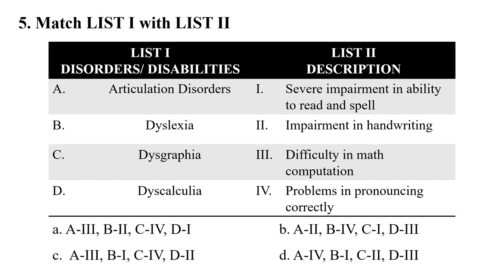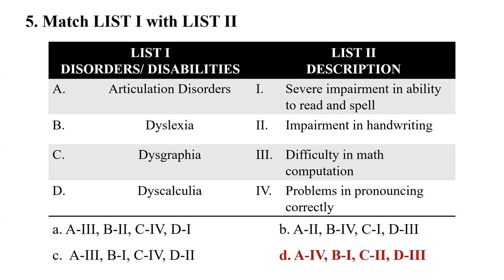Articulation disorder will be the problem in pronouncing correctly, which is the fourth one. Then we have dyslexia, which will be the inability to read and spell. Then we have dysgraphia, which will be impairment in handwriting. Then we have dyscalculia, which will be the difficulty in mathematical reasoning. So the correct answer will be D.